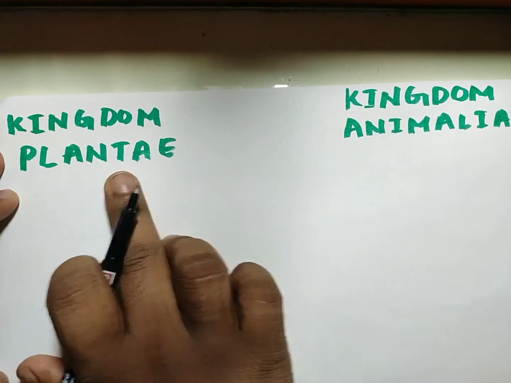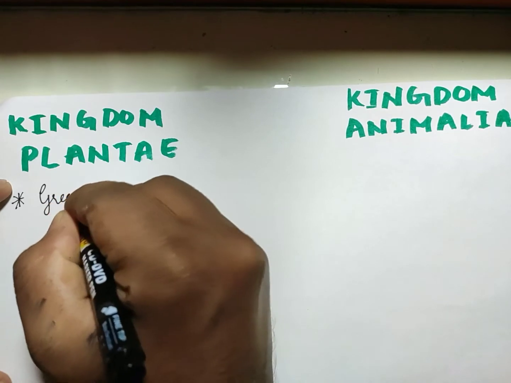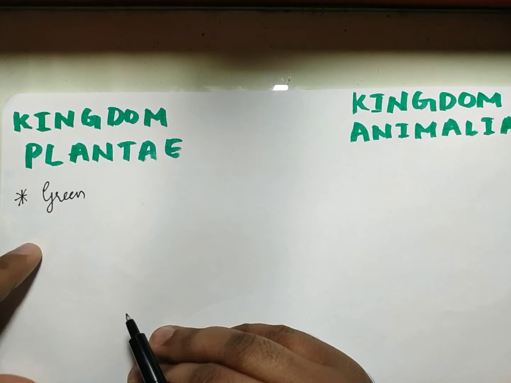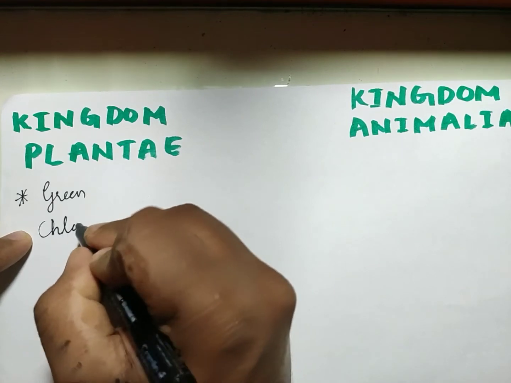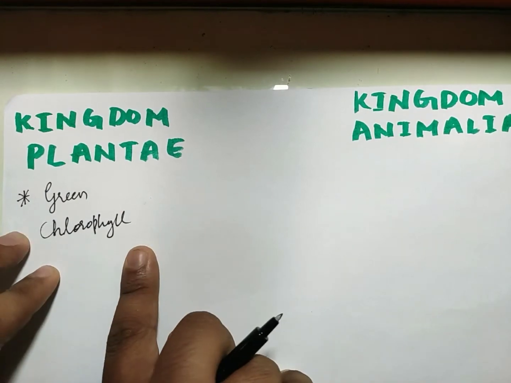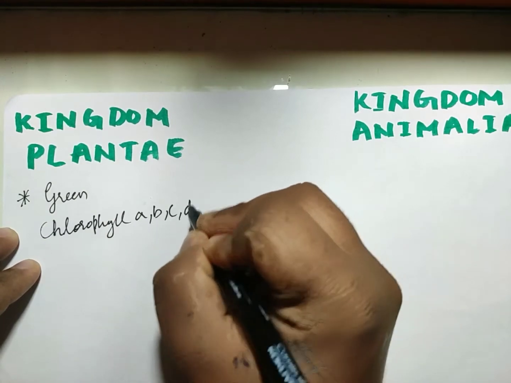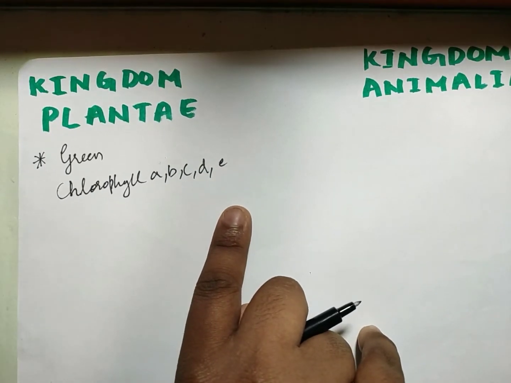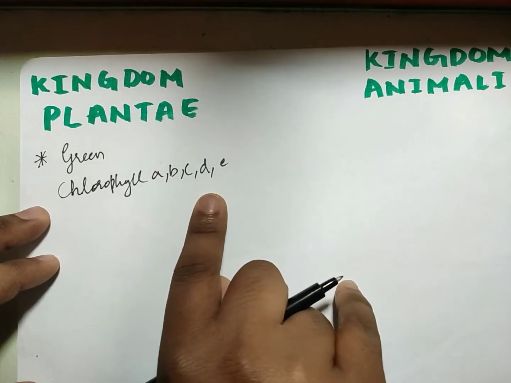Whenever I say plants, what comes to our mind is the green color. Now let us understand what this green color is. The plant has this green color because of the presence of a pigment, which you all know, called chlorophyll. Chlorophyll is also of different types: chlorophyll A, B, C, D and E. Depending upon the complexity of a plant, whether it belongs to a higher group or lower group, we can consider that they have different kinds of pigments.